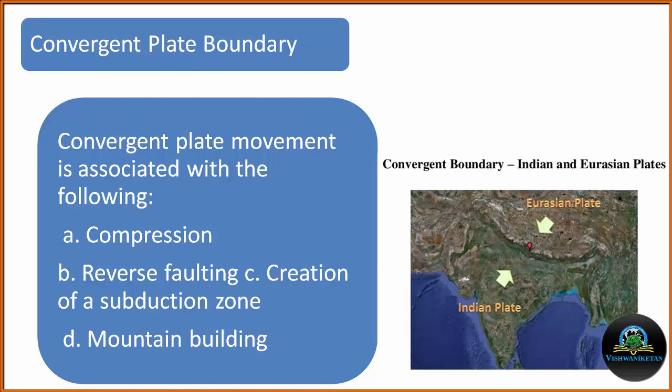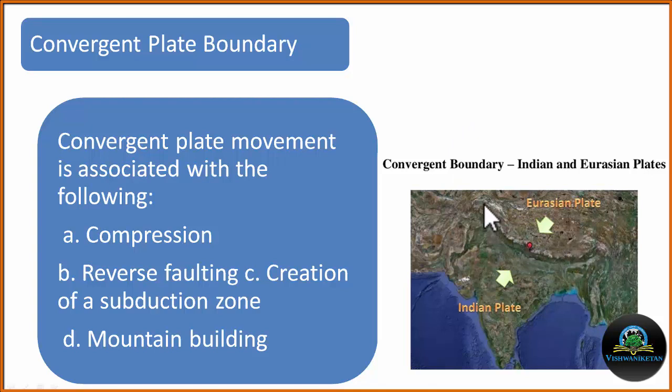Suppose we have one continental plate and one oceanic plate. Because the oceanic plate is heavier, it will subduct under the continental plate. And mountain building is the best example of the convergent boundary. The entire Himalayan range is the product of the convergent plate boundary. Here we can see the convergent plate boundary.